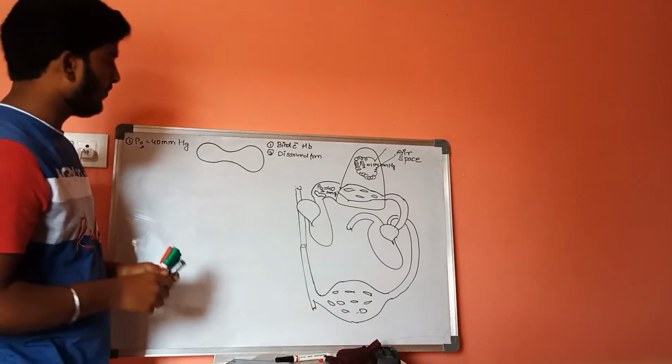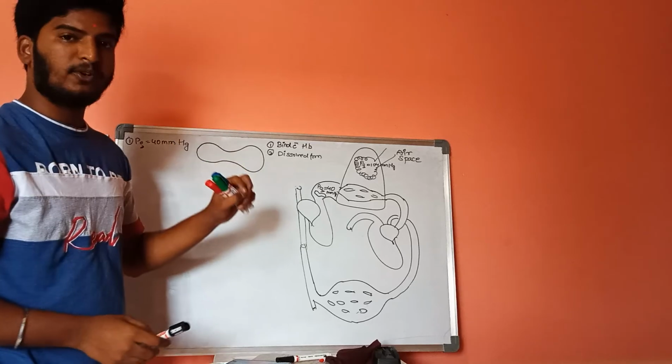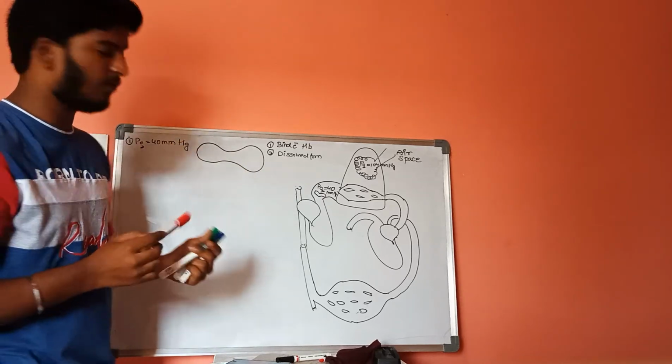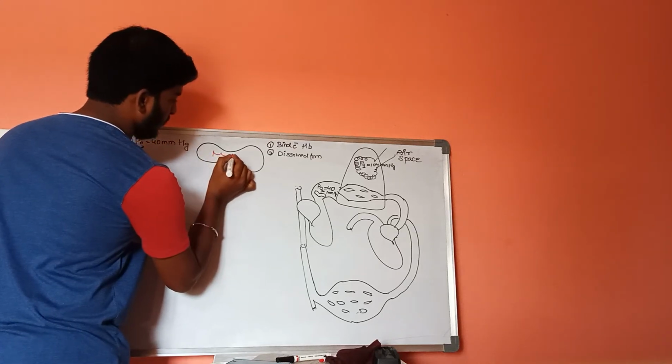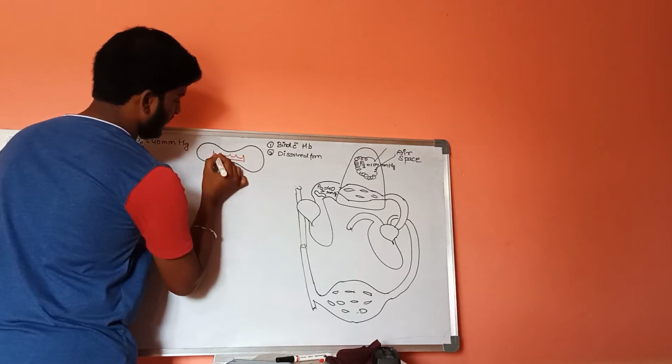As we know, hemoglobin is a tetramer, and this hemoglobin molecule consists of 4 packets: 1, 2, 3, 4.